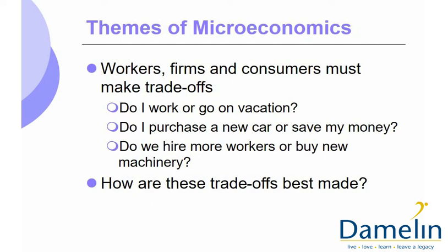Now let's talk about the trade-offs that have to take place in allocating resources. First of all, we have our first constraint here. Do I work or do I go on vacation? So what resources are we talking about? Before, we said there are limits, and we spoke of budgets and time. In this instance, we are making a direct reference to time.